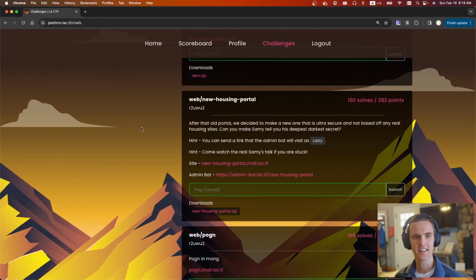So fun. The next challenge is Web New Housing Portal by R2UU2. So this is the second version of the housing challenge, but this time we're given a site, an admin bot, and a download file. It also hints that the admin bot will be visiting a Sammy. And if you don't know, Sammy is famous for a MySpace worm, which was an XSS. So presumably we're going to be doing an XSS challenge.